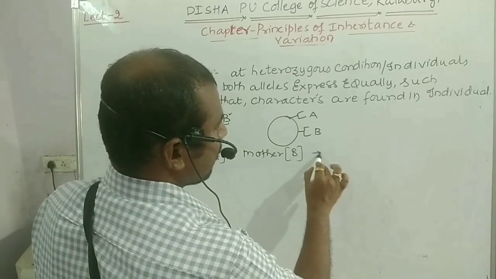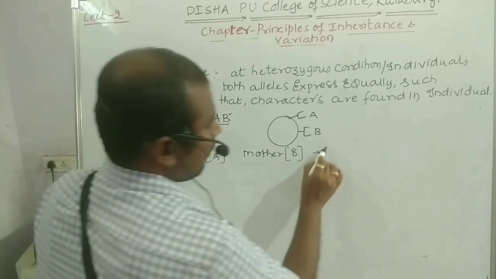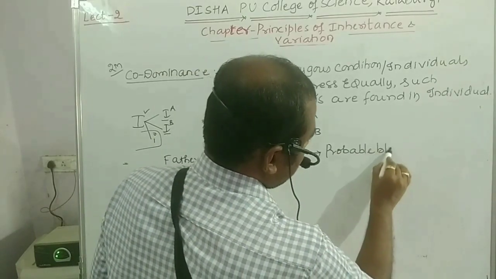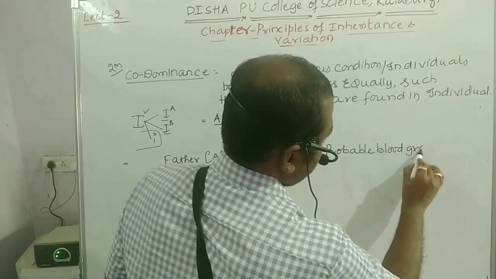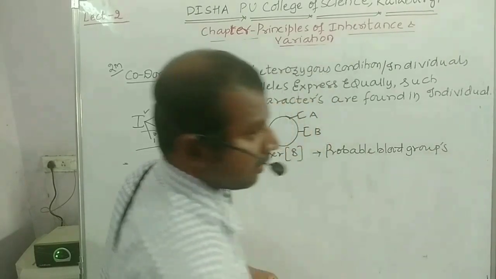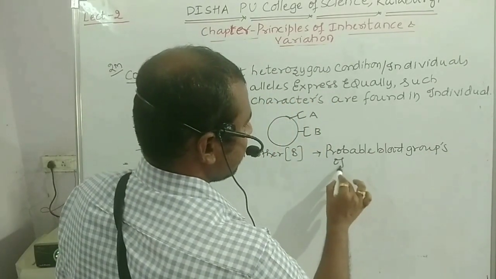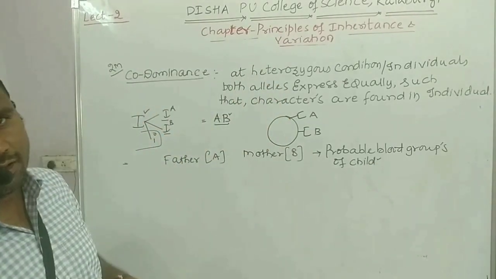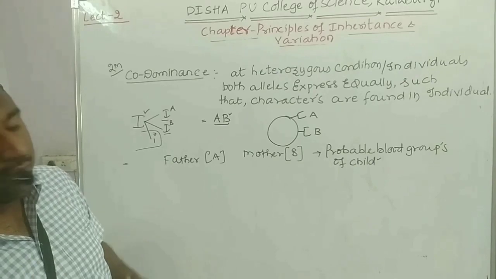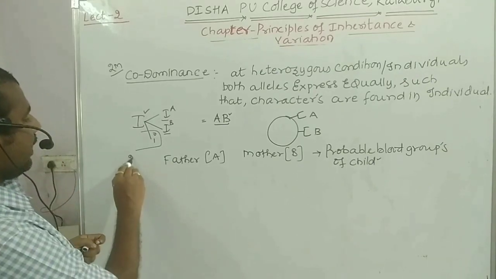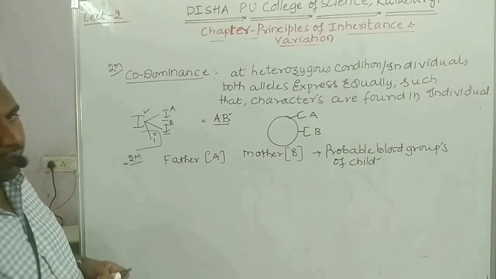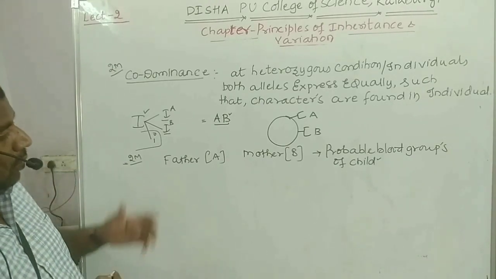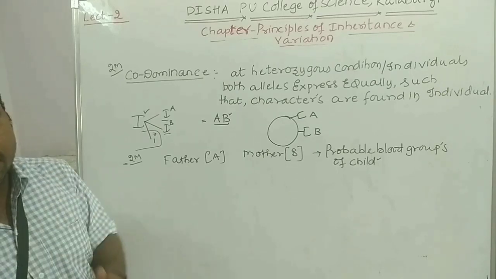Further, the question will continue: what are the probable blood groups of the child? That is, which blood groups are possible in the children. Such a question can be asked for the 2 marks question. Clear? In the previous annual paper, this question came for 2 marks.